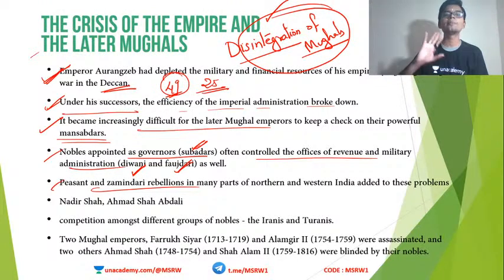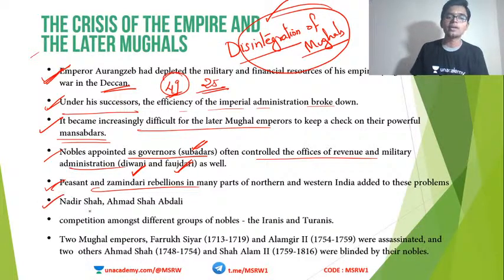There were multiple rebellions from peasants and zamindars against the Mughal kingdom. If you remember, there was the Jat uprising and the Santal uprising, all right under the nose of Aurangzeb. Yesterday I told you about the Jat rebellion in Delhi. All these rebellions weakened the prestige of the Mughal dynasty.